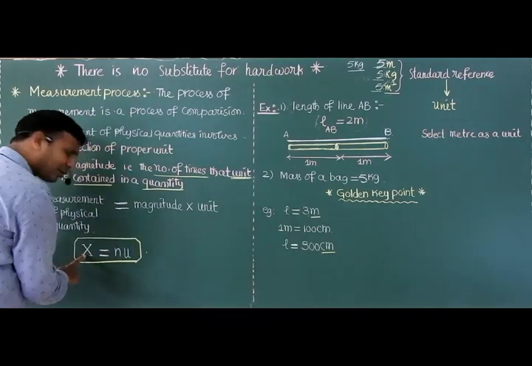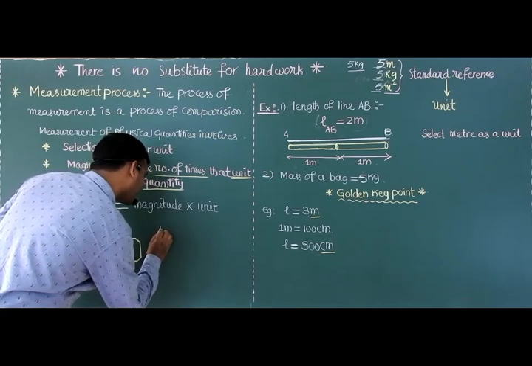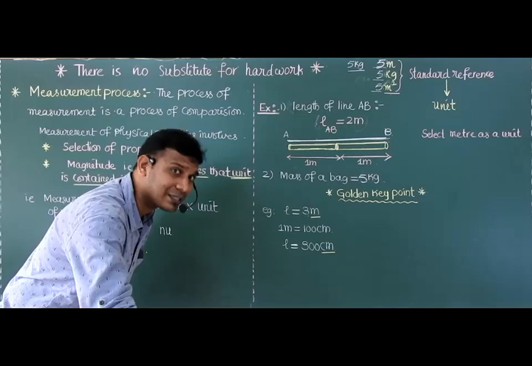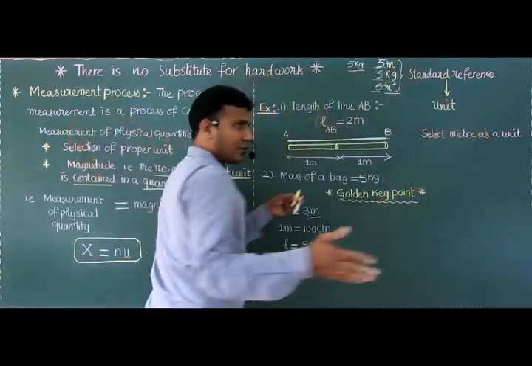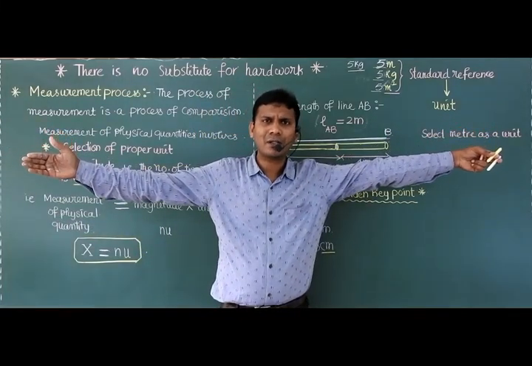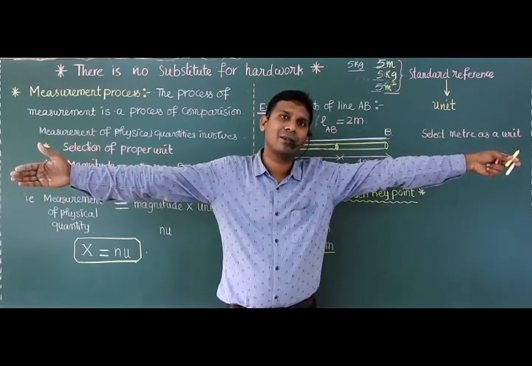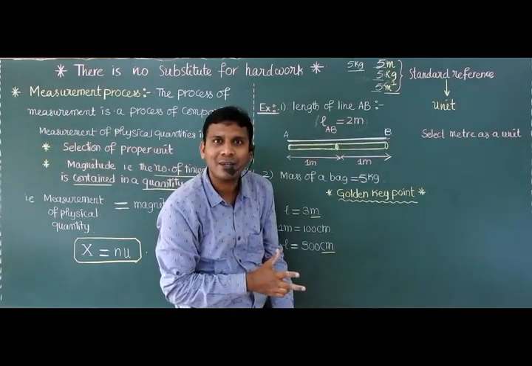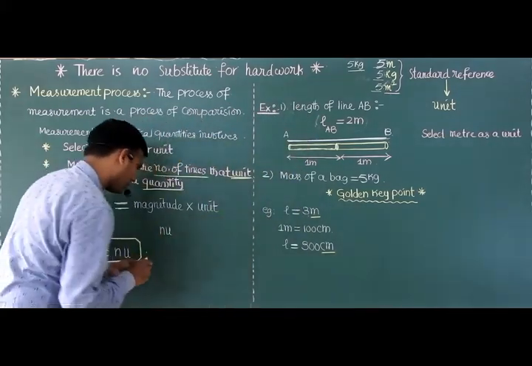Then shall I write this n u is constant? n u is equal to constant for a given physical quantity only. For example, if you take this much length of the line, it is not 2 meters, maybe it is 10 meters, but this 10 meters is constant for this given line. For this given line, this 2 meters is constant. This means for a given physical quantity, n u is always constant.